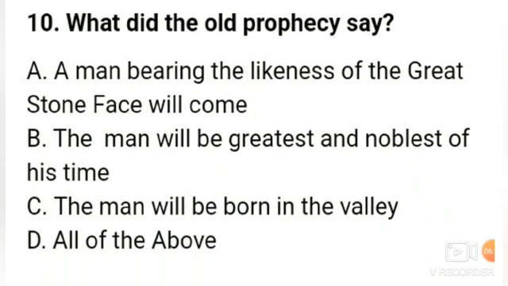What did the old prophecy say? A, a man bearing the likeness of the Great Stone Face will come. B, the man will be the greatest and noblest of his time. C, the man will be born in the valley. And option D, all of the above. So the old prophecy said all of these three statements: a man bearing the likeness of the Great Stone Face will come, the man will be the greatest and noblest of his time, and the man will be born in the valley.